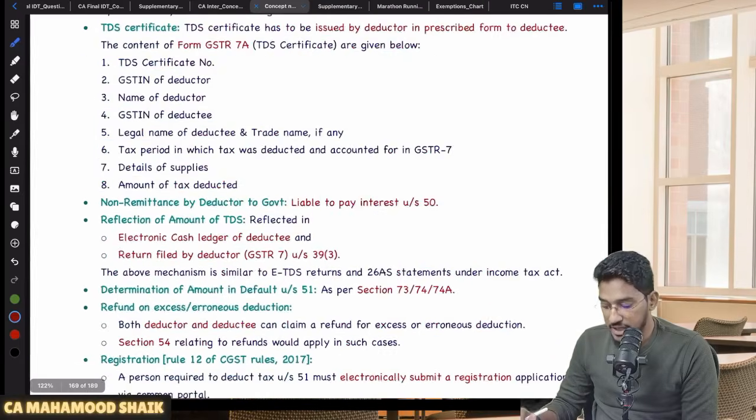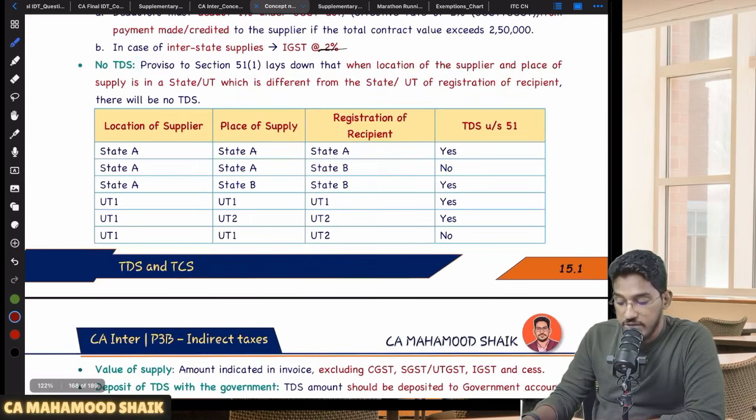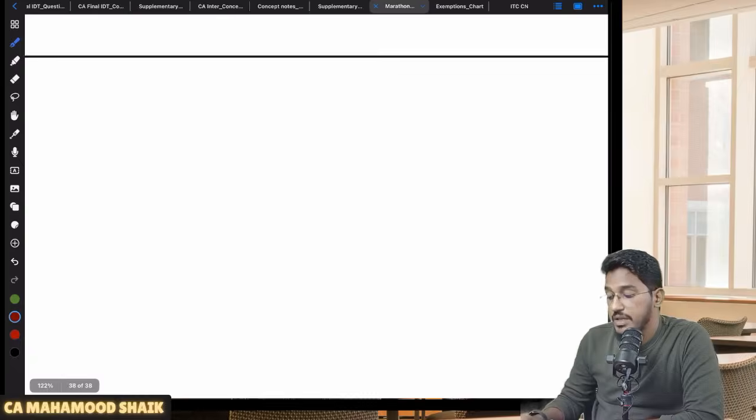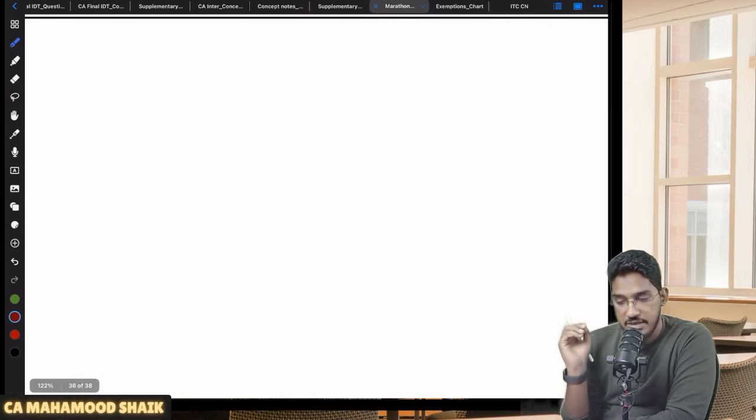Right. So let us try to proceed ahead. Let us try to understand further. So this is one case where TDS will not become applicable. There are also a few more cases where TDS will not become applicable. Many a time a question in the exam will come on this point.